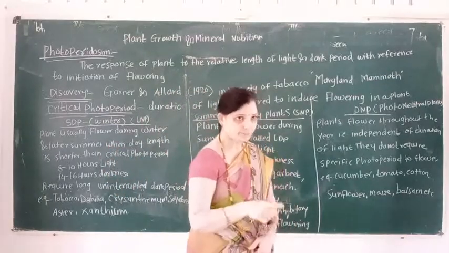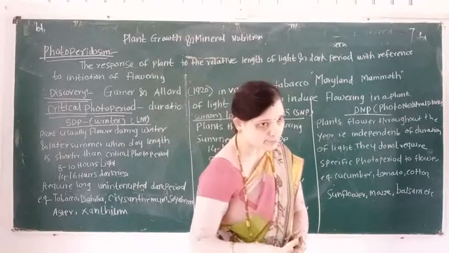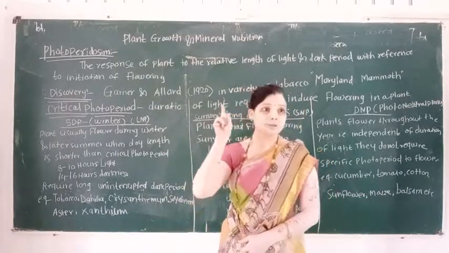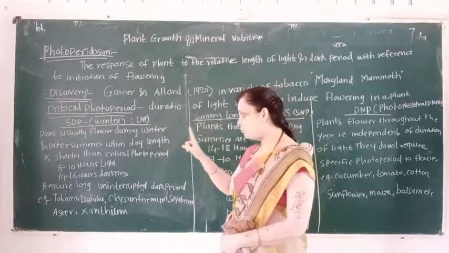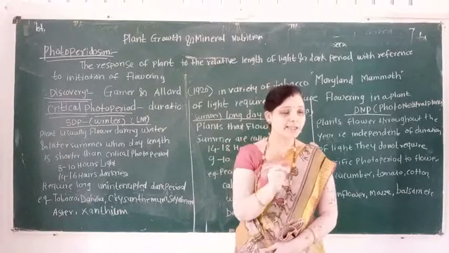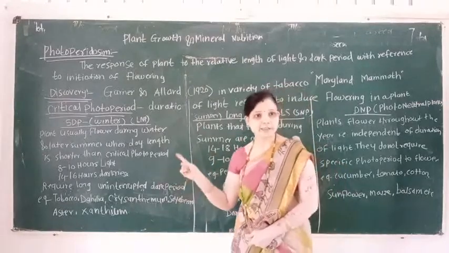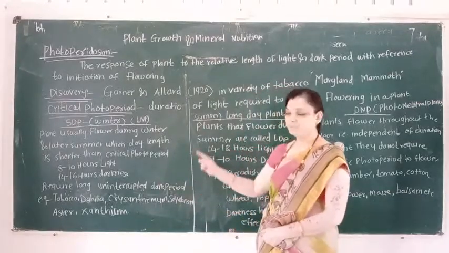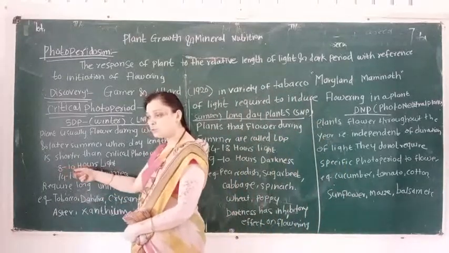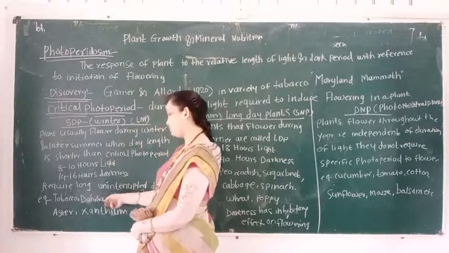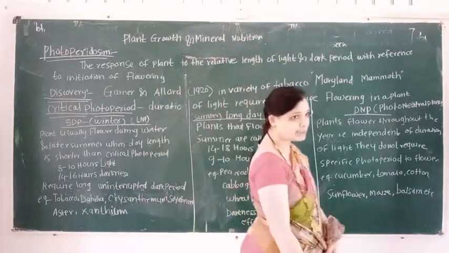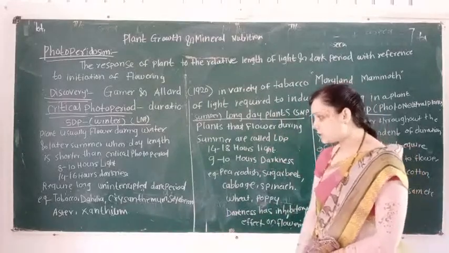So here we remember this point. In a short day plant, the day length is shorter than the critical photoperiod, that is 8 to 10 hours, but the darkness period required is 14 to 16 hours.